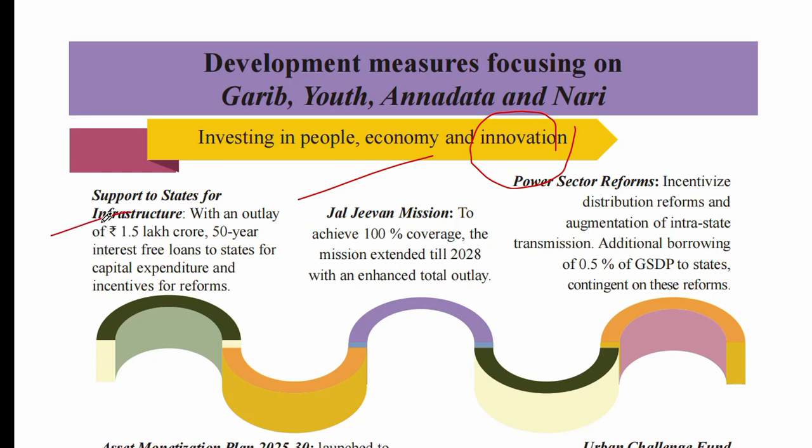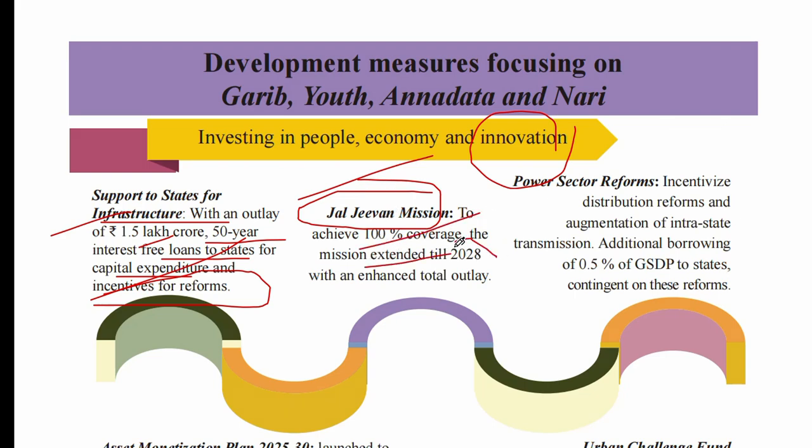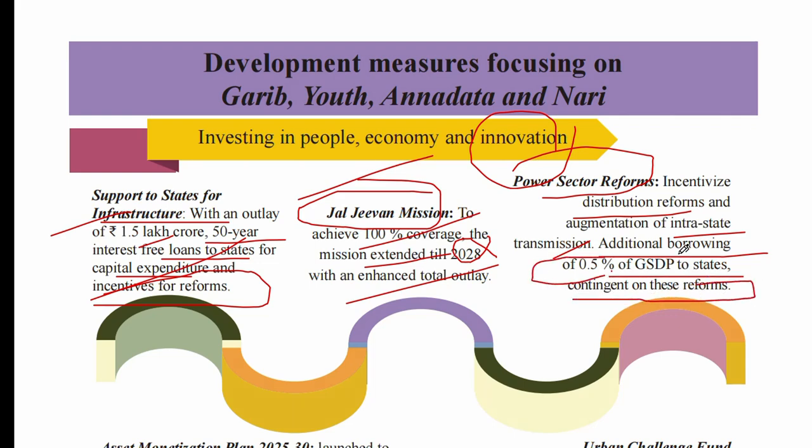Government support for states for the infrastructure sector is allocated 1.5 lakh crore as 50-year interest free loans to the states for capital expenditure and incentives for reform. This is about infrastructure. Jal Jeevan Mission, which the government started with the aim of 100% coverage, is extended till 2028 with enhanced total outlay. Power sector reform is incentivized: distribution reform and intra-state transmission, with additional borrowing of 0.5% of GSDP for states contingent on these reforms. GSDP means gross state domestic product.